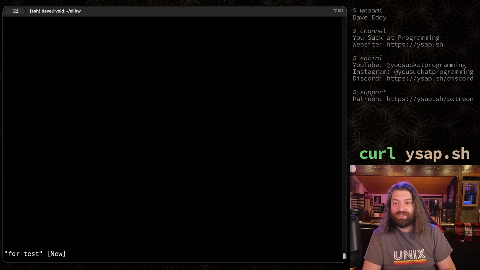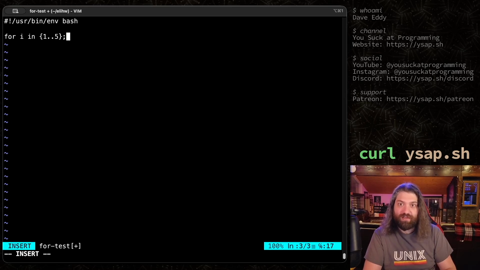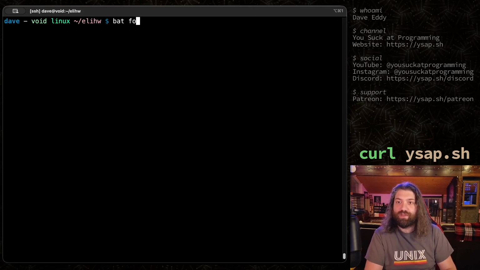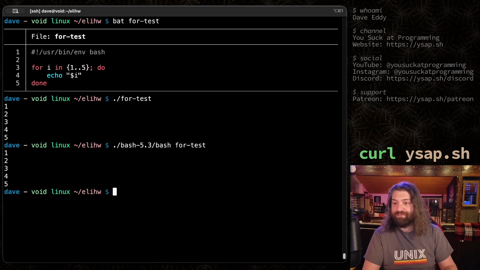Vim for_test. This will be a basic for loop test that should just work because I'm going to use the basic syntax here. For i in 1..5; do echo $i; done. There we go. There's a basic for loop test. I'll show you the source code because I kind of went through that fast. For_test here, if we run it like this, it works. Very simple. If we run our custom compiled version with the for_test, hey, it works. That's awesome.